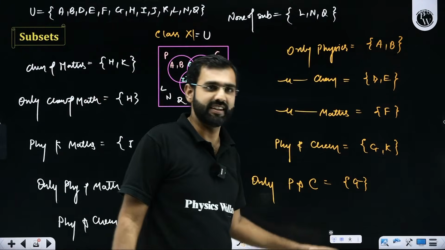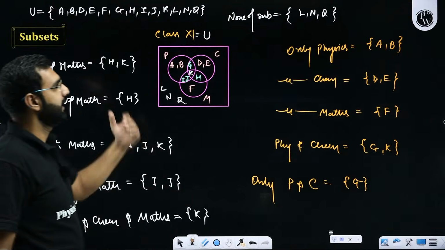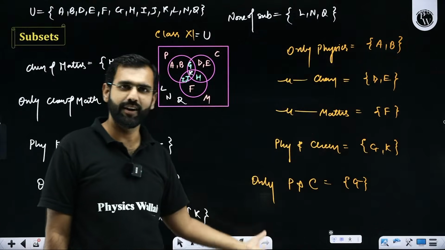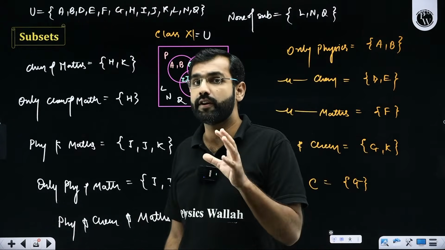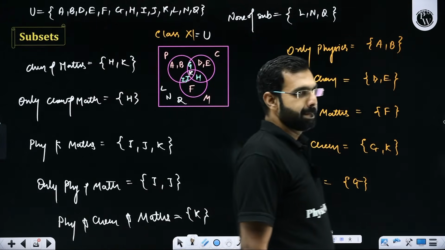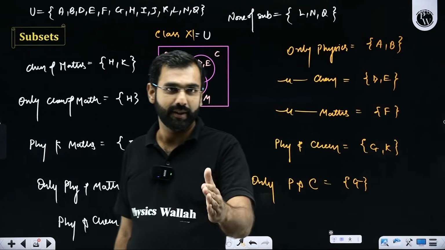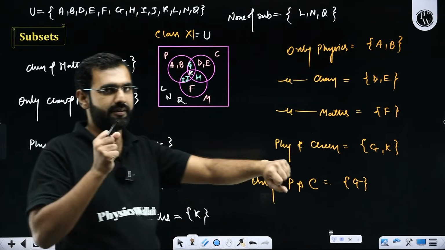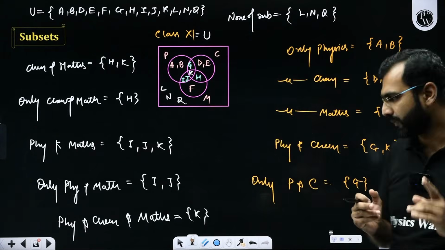And all these sets are derived from your class 11th. So technically, all these sets, like the people who like none of the subjects, the people who like exactly one of the subjects, exactly two of the subjects, or at least two subjects, or the people who like all the three subjects, all these sets are called subsets. Able to digest the meaning of the word subsets, everybody, or shall I repeat it? What is a subset? Subset means from a set, if you fetch some elements, then that set or collection will be called a subset. Getting it or not?